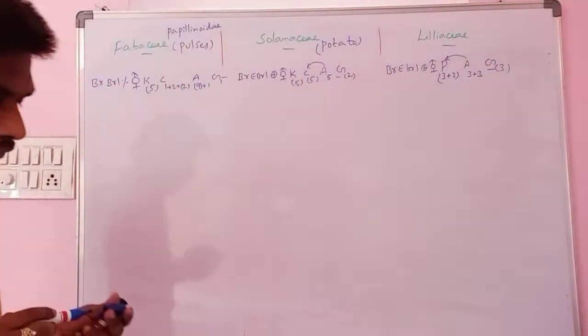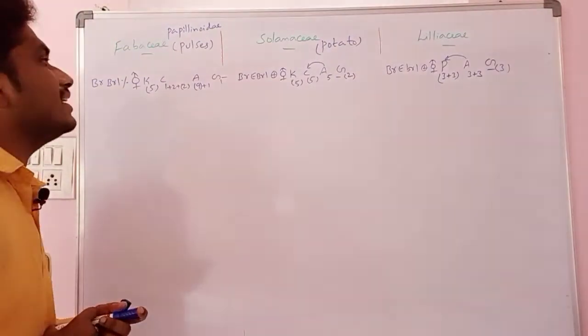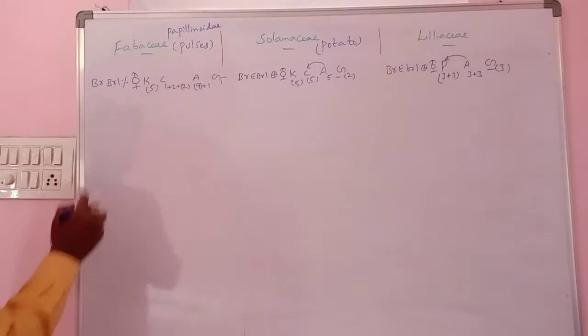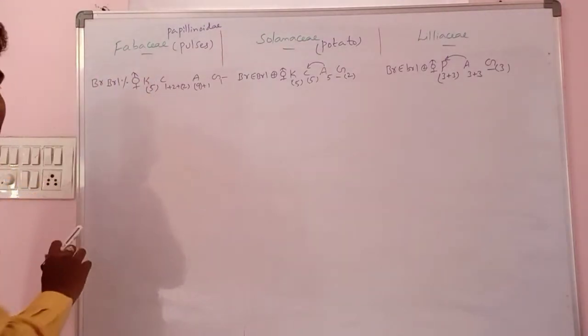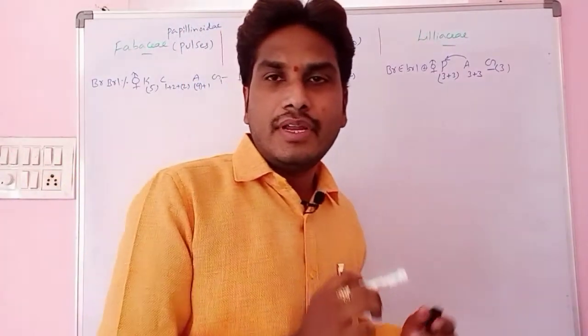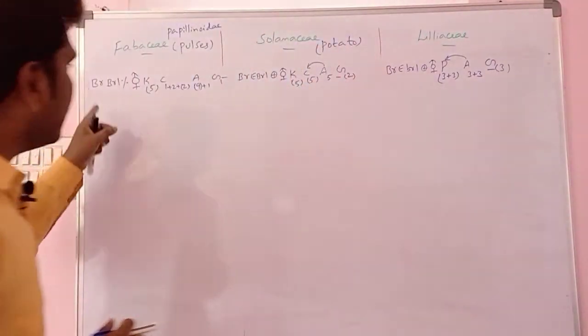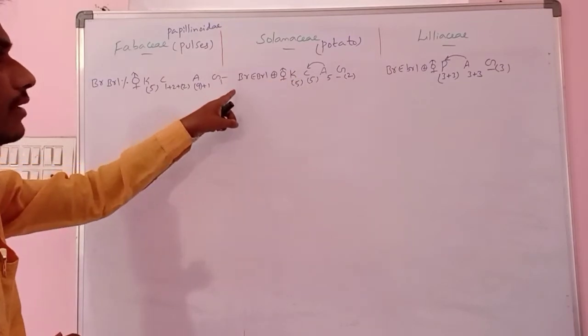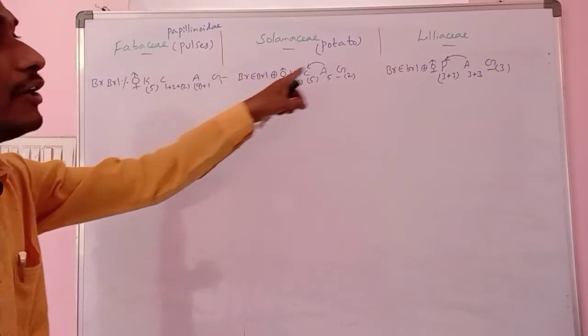This is about the floral formula of these three. We compare the floral formula. See this thing particularly here. Fabaceae is bracteate, bracteolate. Bracts are the coverings of the flower. Bracteoles are also coverings of the flower. Fabaceae is bracteate and bracteolate, but Solanaceae and Liliaceae both are bracteate, ebracteolate.